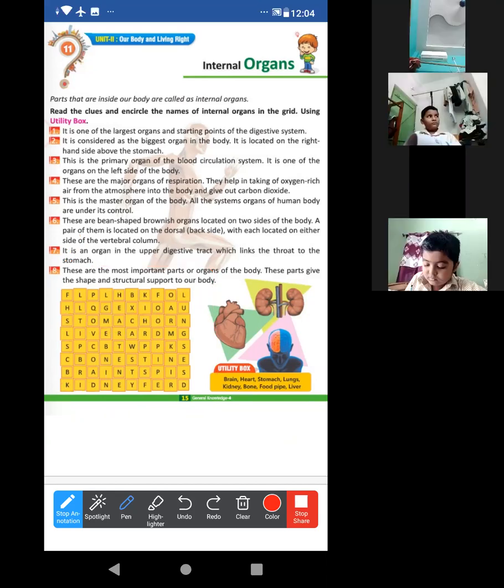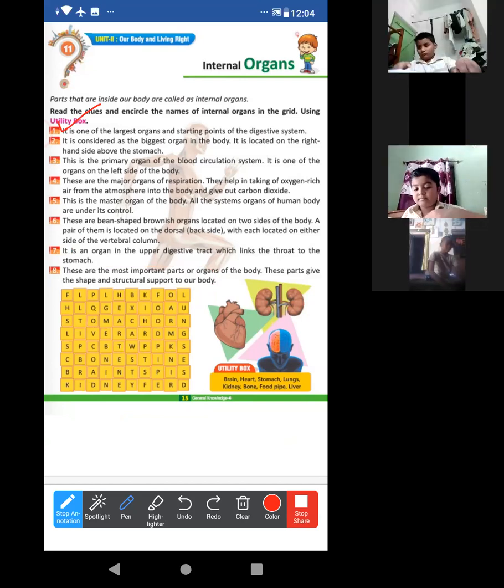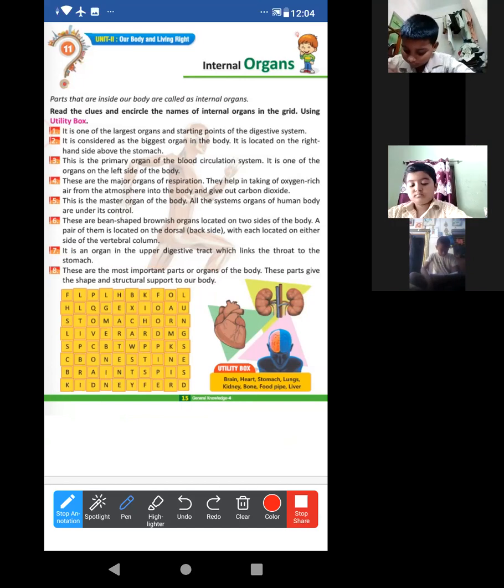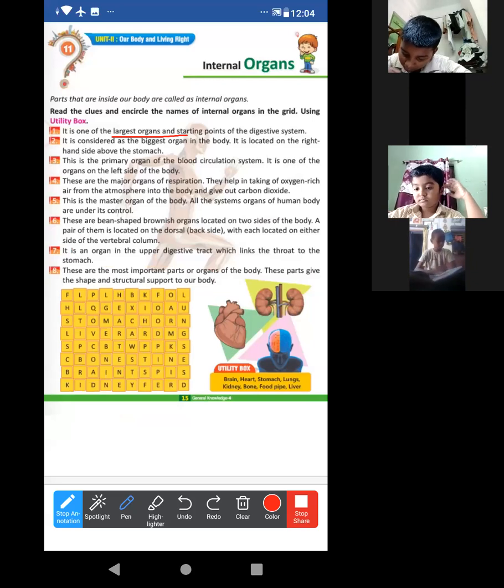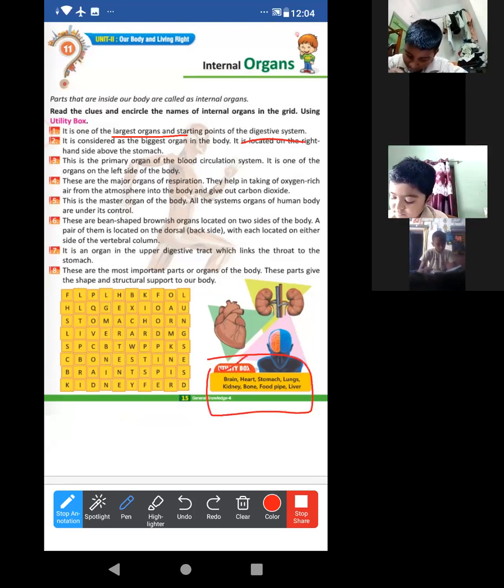The first one I am reading. Just look. It is given in your book. If the screen is hazy, then look at your book. It is one of the largest organs and the starting point of the digestive system. It is the starting point of the digestive system and the largest organ. Basically, what is the answer? Look at the utility box. Brain is there, heart, stomach. It will be stomach, right? Yes.